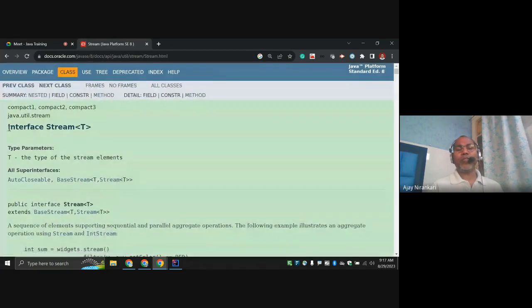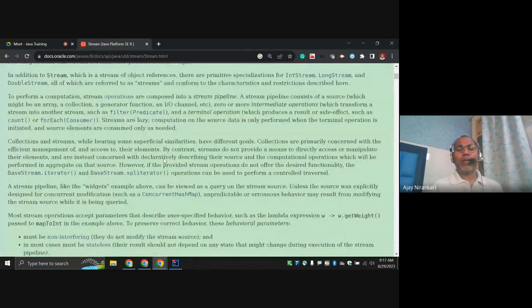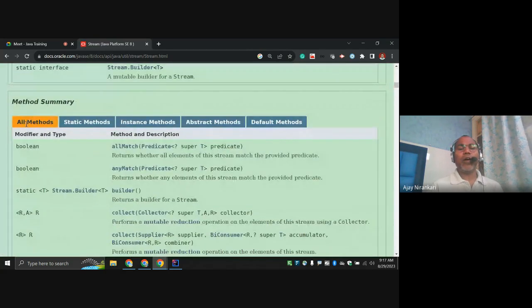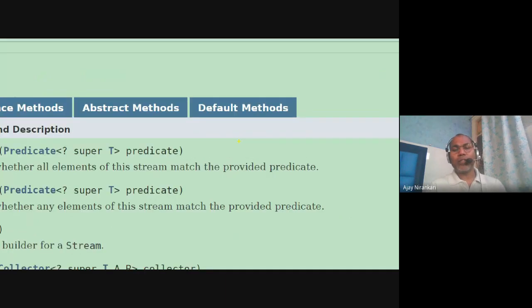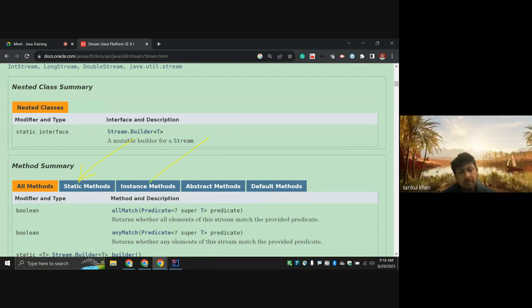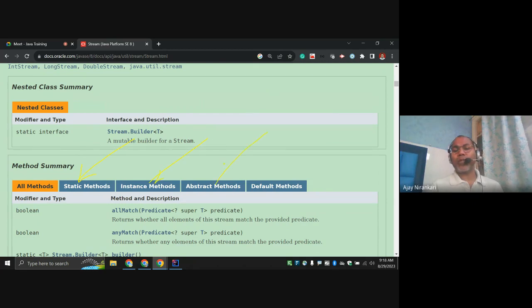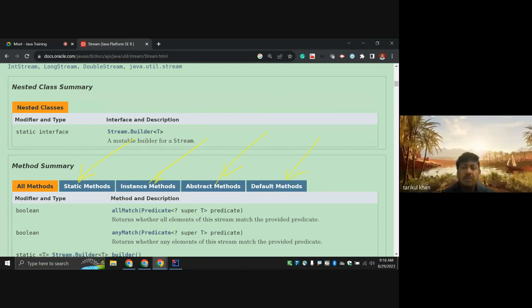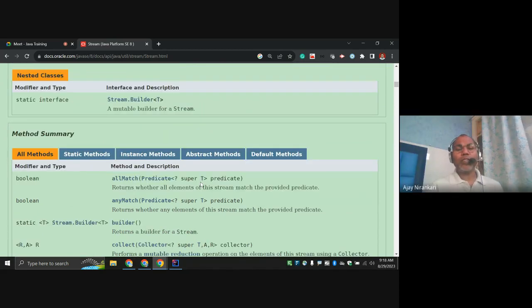And these are the interfaces. Notice this is the interface, and these are all the methods: static methods, instance methods, abstract methods, default methods. Generally, any interface can have multiple kinds of things. So notice here, this is the static method. This is your instance method. This is your abstract method. This is your default method. So here, let's check the static methods.